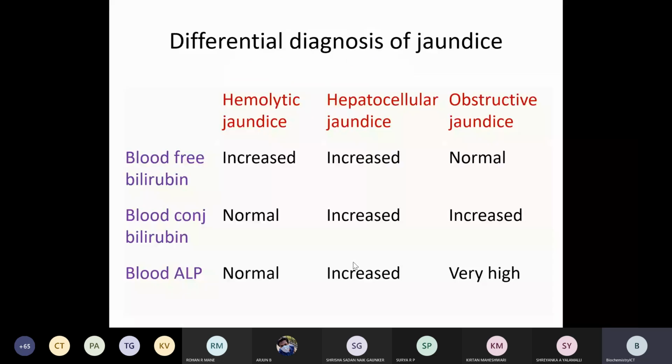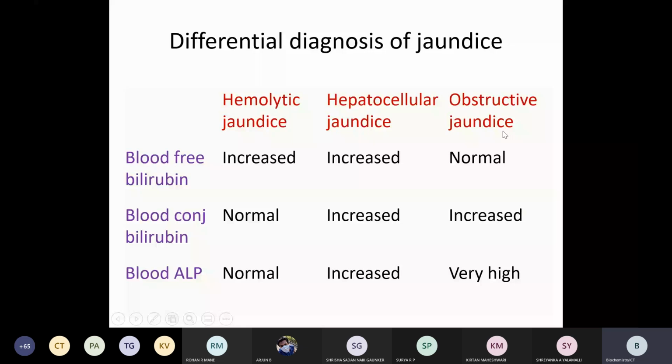So again, as I told, jaundice differential diagnosis. Either conjugated bilirubin is normal or increased. The unconjugated bilirubin or total bilirubin is increased or normal, and depending upon that, hemolytic, hepatic, and obstructive jaundice.